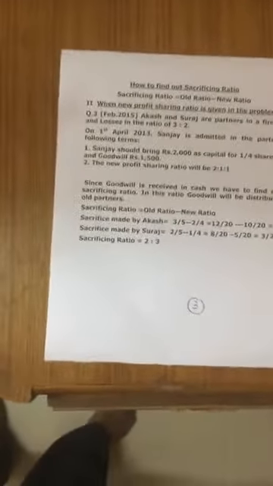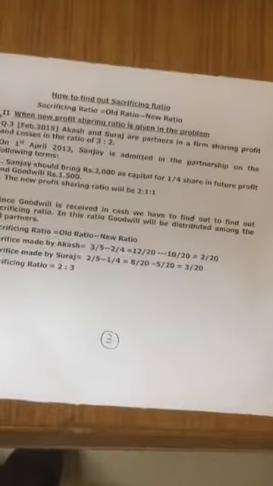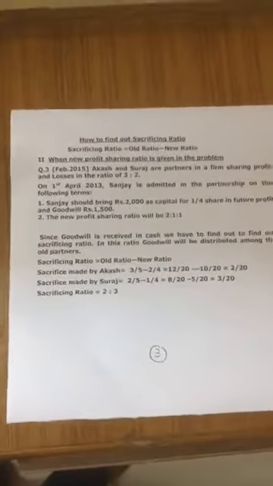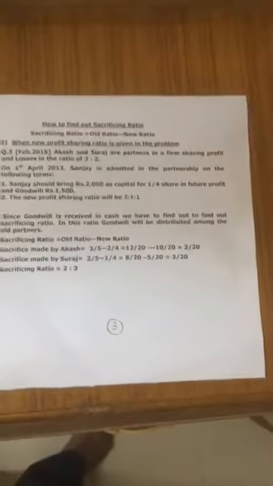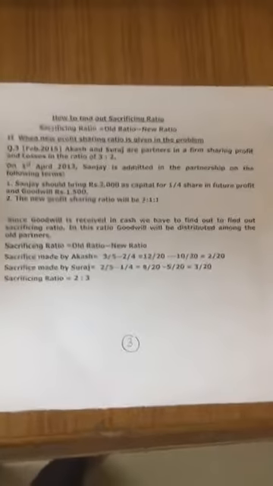So this is the third question which came in your exam, February 2015. Now see, this is the second type actually. The first type, I told you, is when new profit sharing ratios are not given in the question. Now the calculation is important when new profit sharing ratio is given in the problem. Question 3, February 2018. Akash and Suraj are partners sharing profits and losses in the ratio of 3:2.